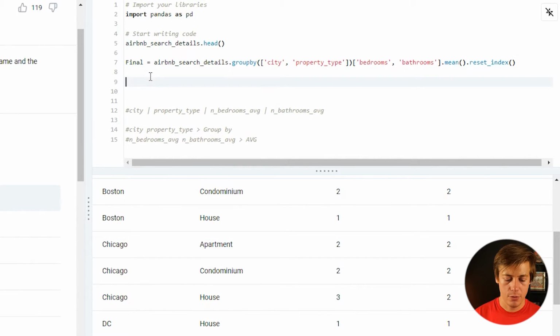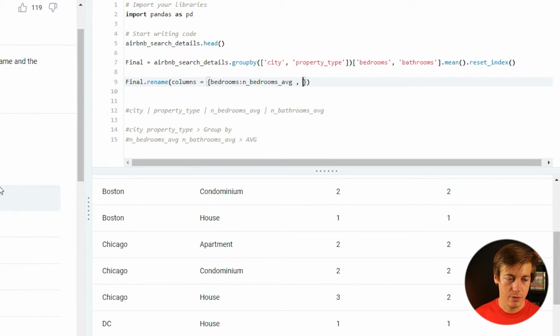So all we have to do is put final dot rename like this. And we're going to say columns equal this. We're just going to have to rename these two. So we have bedrooms, this is going to be like a dictionary, and we're going to rename this as bedrooms average, comma.